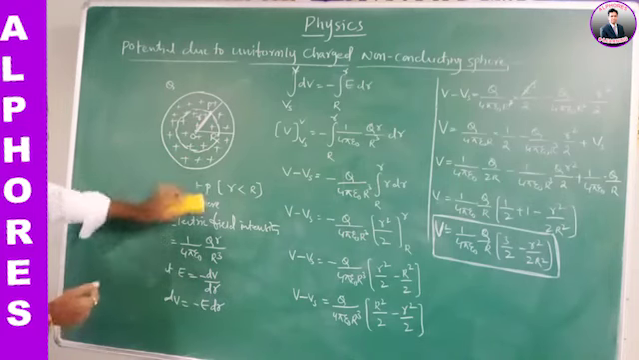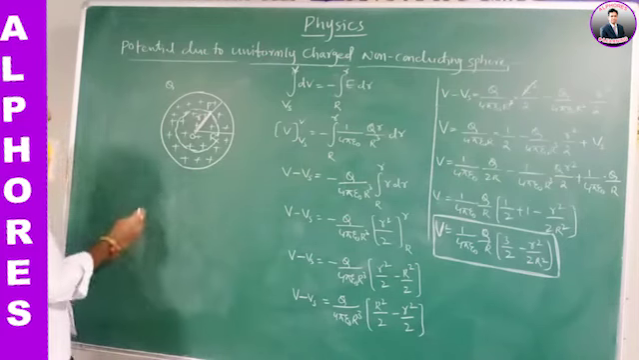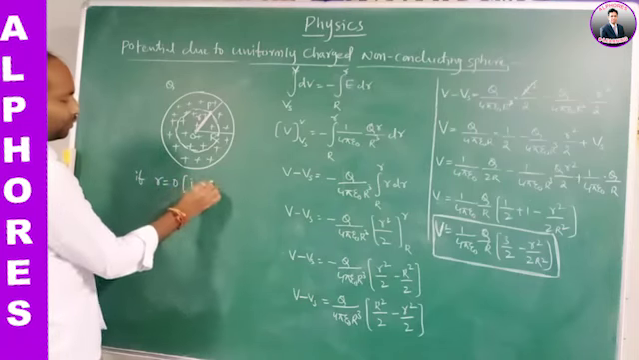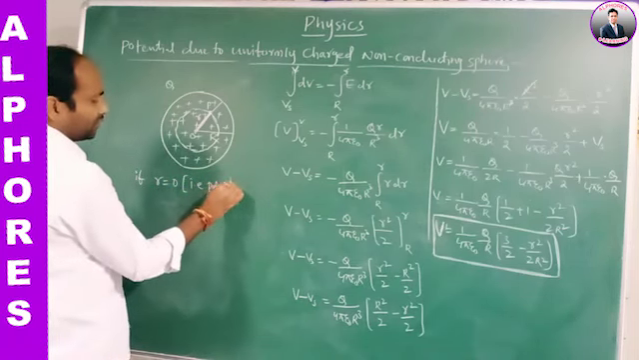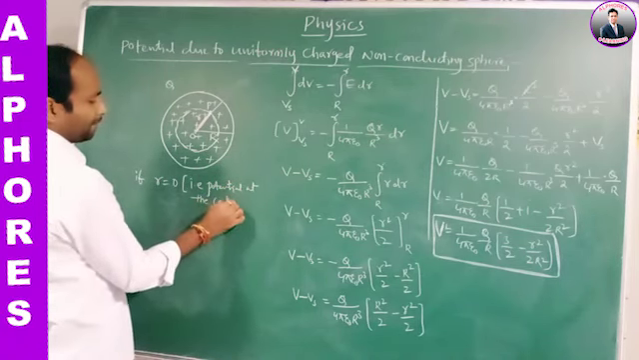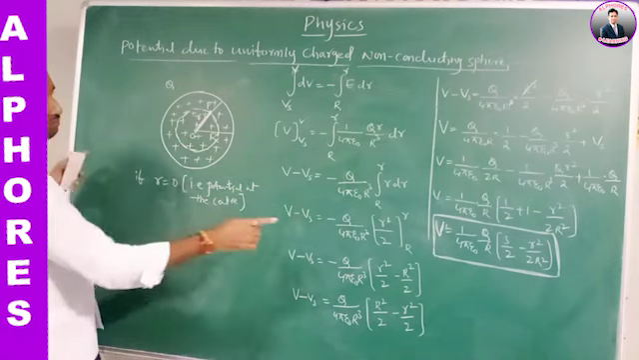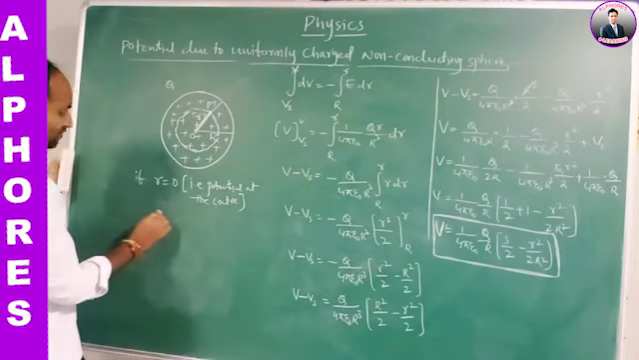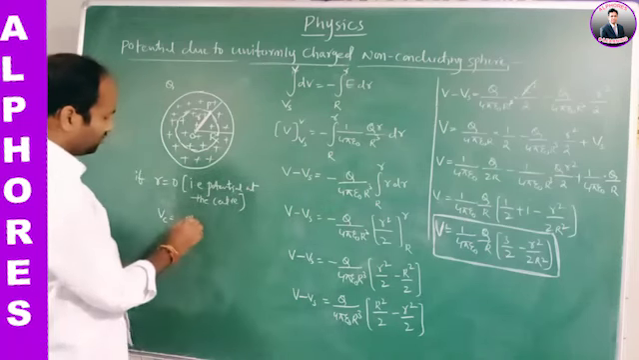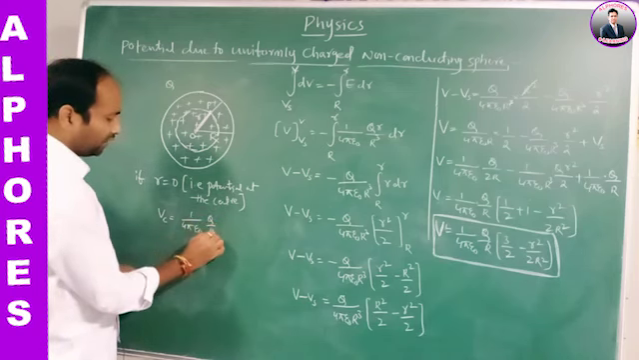If small r is equal to 0, that is the potential at the center. Substitute r equal to 0 there. What happens? Vc, denoting the potential at the center, is equal to 1 by 4 pi epsilon naught Q by R of 3 by 2.